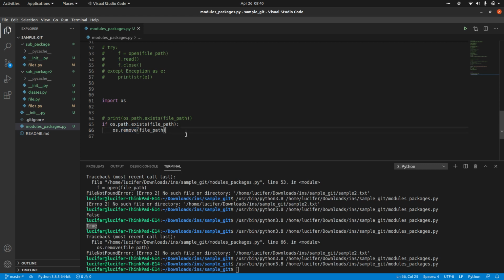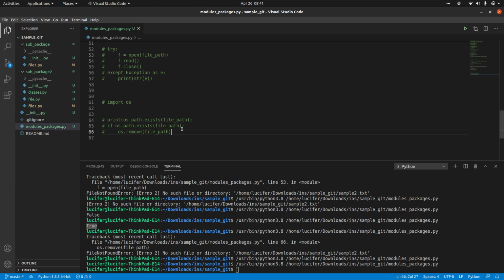So understood everything, like how to open the files, how to read the files, how to write them, and how to close the files. You can also check if the file exists or not, and you can remove the files. Okay, got it?